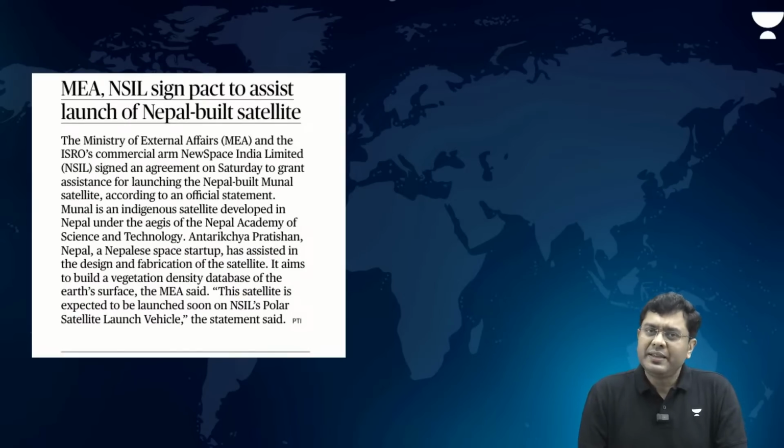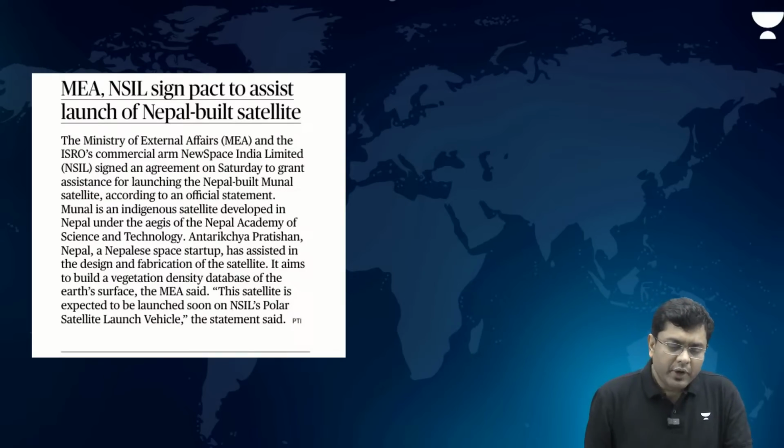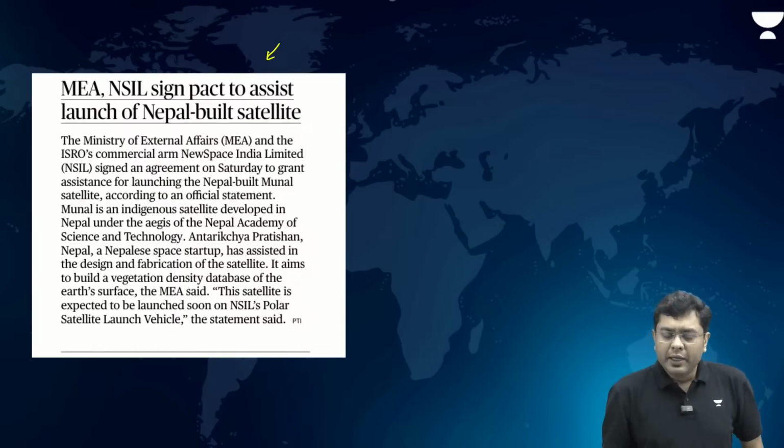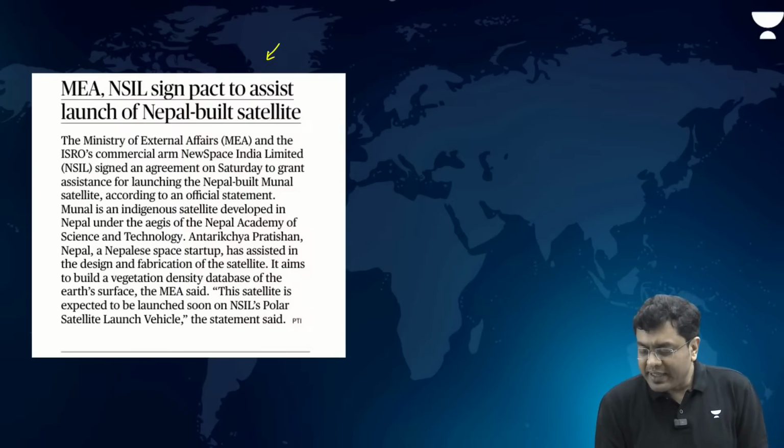Now, then the Ministry of External Affairs and the commercial branch of ISRO signed a pact to assist the launch of a Nepal-built satellite. So, Nepal has built a satellite on their own that has been named the Munal satellite.